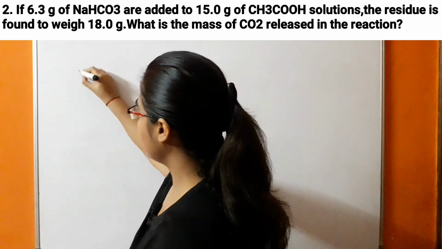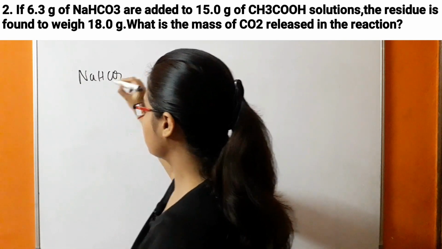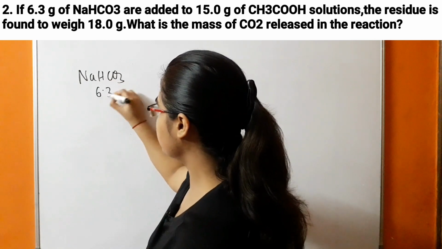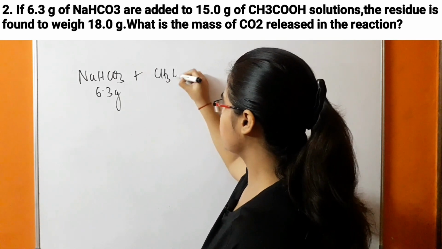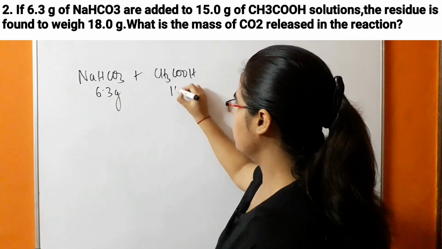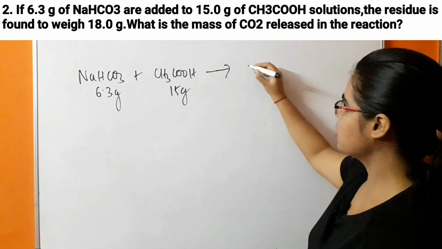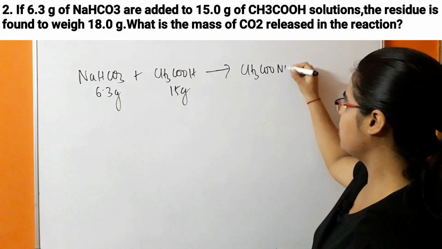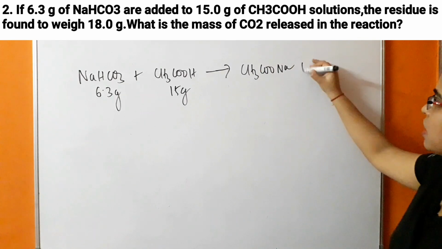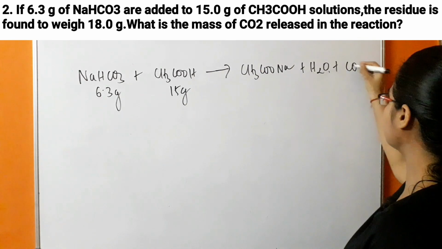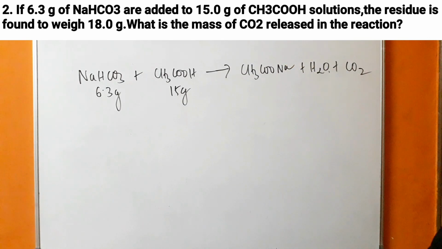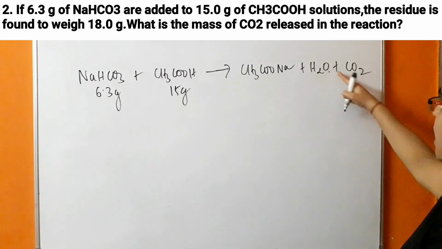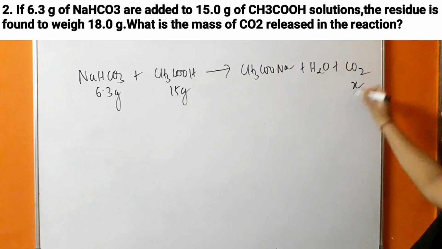So in this case, NaHCO3, which is sodium bicarbonate, is 6.3 gram, and it is mixed in the solution of acetic acid, CH3COOH, which is weighing 15 gram. There will be formation of sodium acetate, CH3COONa, H2O and CO2. Further, if you read the question, residue is found to weigh 18 gram. What is the mass of CO2 released in this reaction? It means we have to find the mass of CO2, which is represented as X.